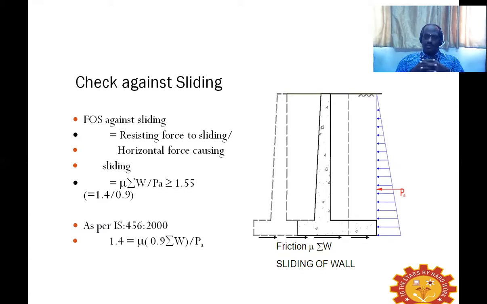P suffix A is the force which is causing the horizontal movement. So it should be equal to or greater than 1.55. Again, here also the condition is the resisting force should be greater than the force which is causing the movement or sliding. So as per IS 456 2000, mu multiplied by 0.9 summation W divided by P suffix A is equal to 1.4.